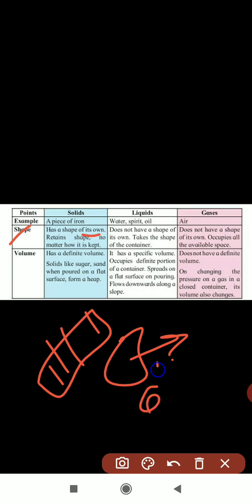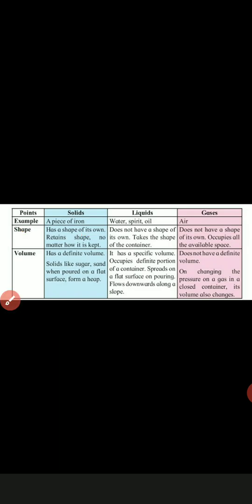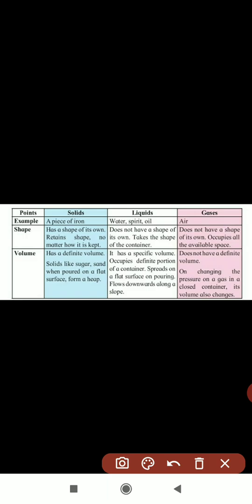If you are taking glass, that is a fixed one. Only if it falls will it break. So whatever solid substances are there, each has its own shape.